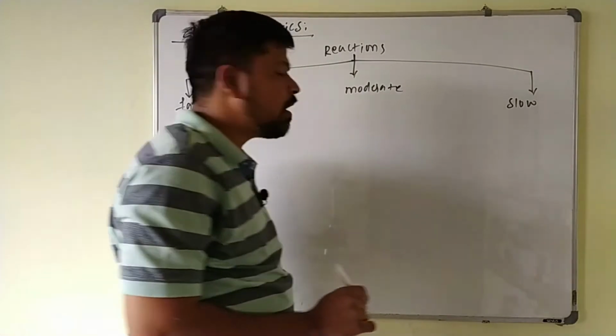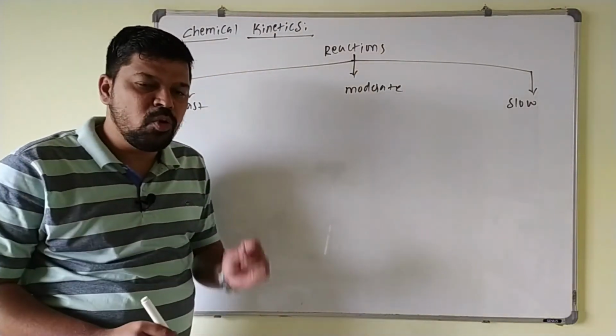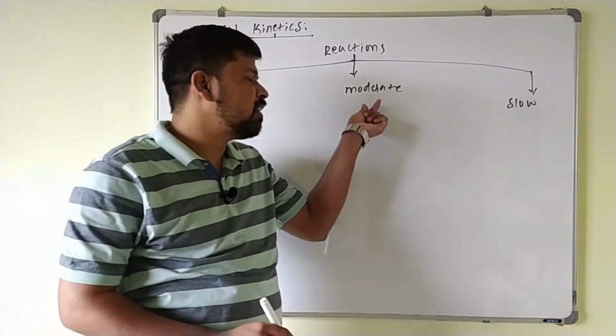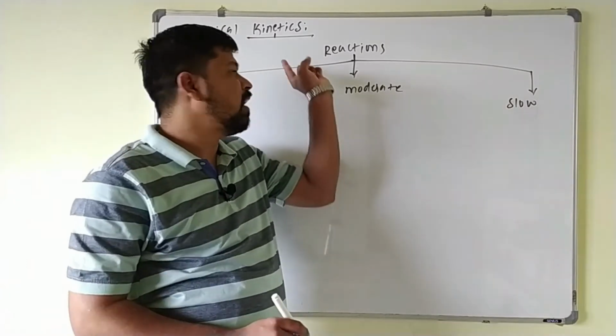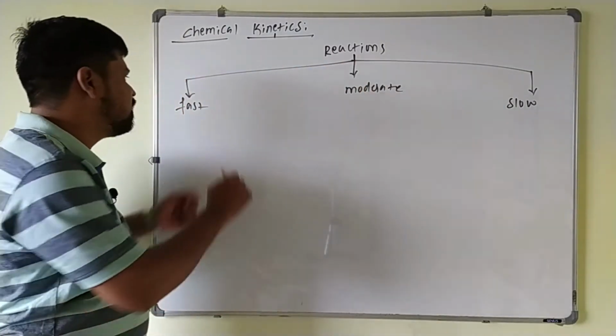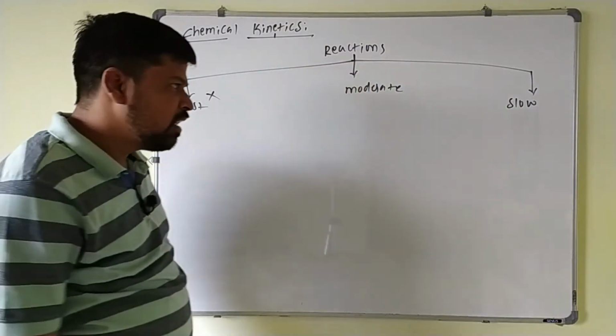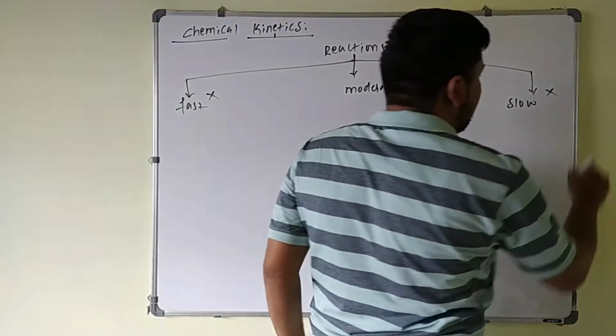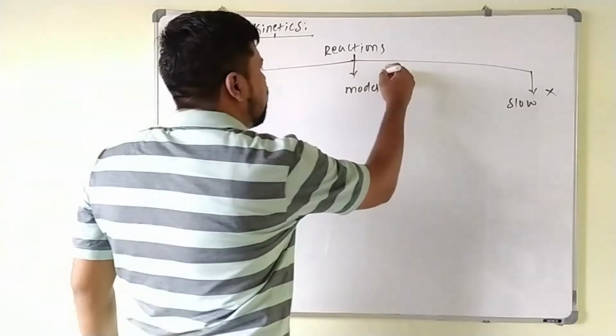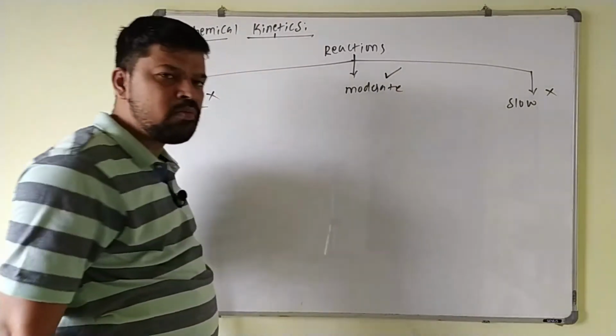Okay, this chemical kinetics is applicable only for reactions which take place at a moderate speed. It cannot be applied to reactions which take place at a very fast rate or a very slow rate. This is applicable only for reactions which take place at a moderate rate.